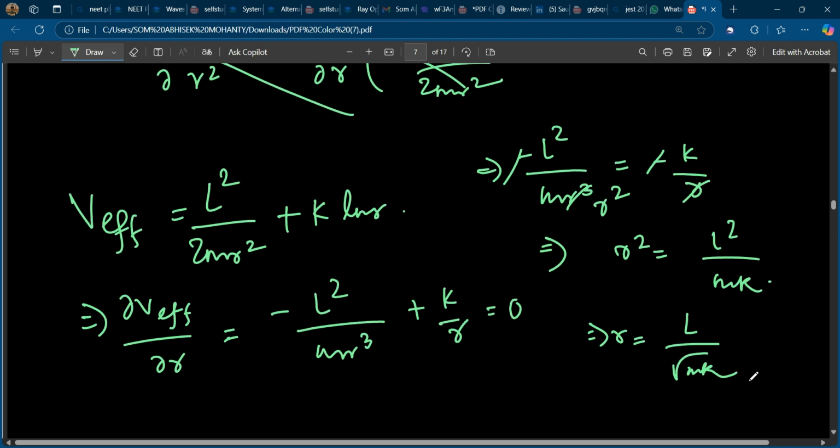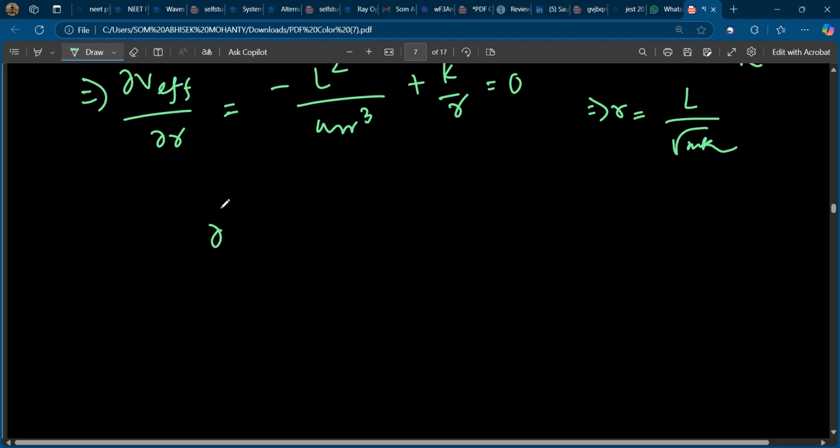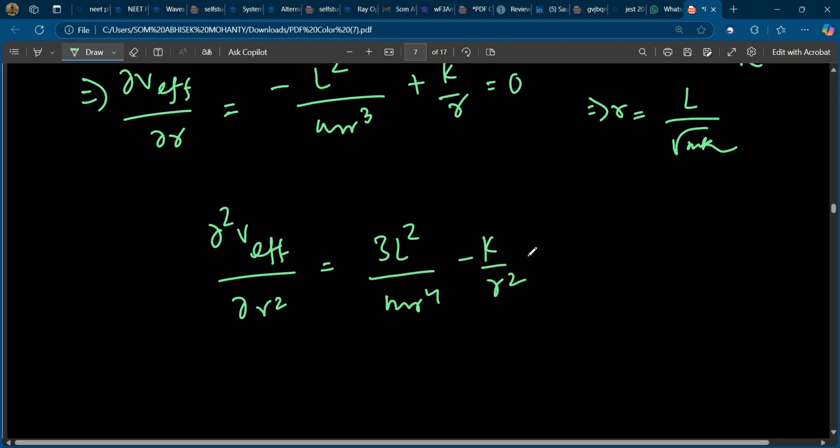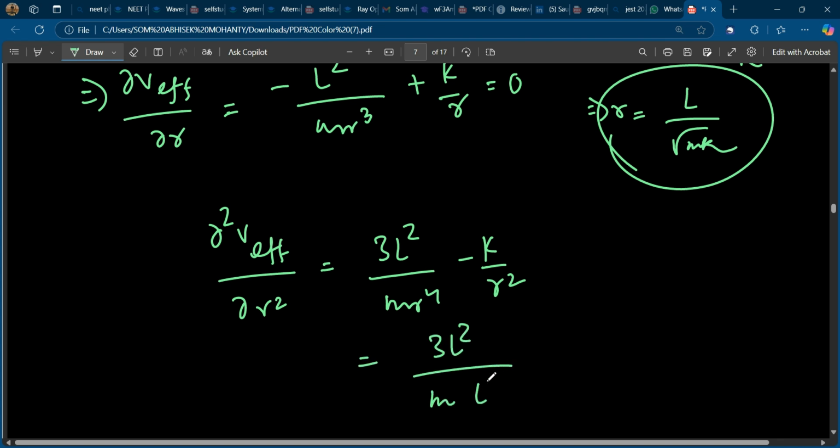Alright, so now what will I do? Del square V effective by del r square is equal to 3 L square by mr fourth minus K by r square. I will put this value of r here. So 3 L square by m, L square by m square K square.